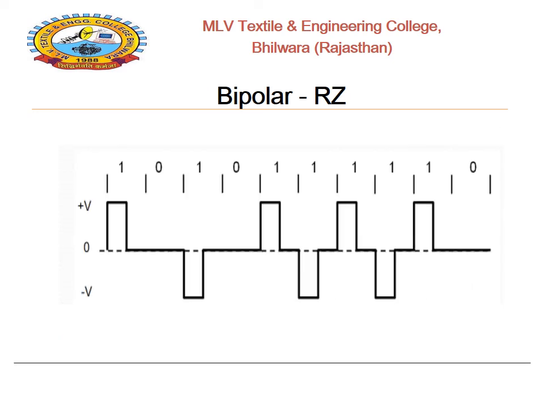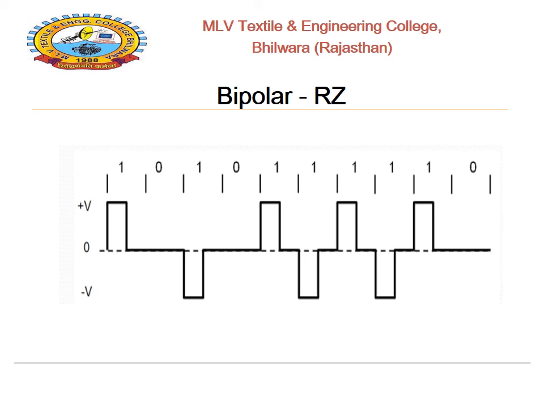Next is the bipolar RZ. Bipolar RZ is similar to what was discussed in the previous slides. The first bit is 1. For the first bit, the pulse is represented by plus V for half the duration TB, and after the half duration it will return to 0. The next bit is 0, which is also represented by the absence of pulse.